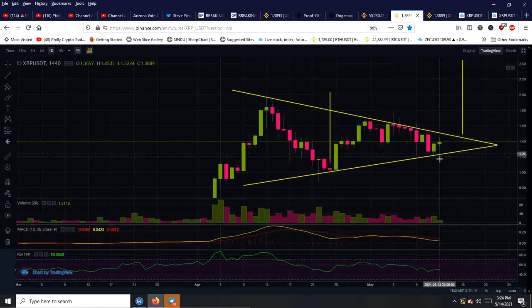We may touch up here again, we may come back down here again. So this is what we're looking at, guys. The apex of this triangle, give or take a little, is probably going to play out around the next few days. I'm thinking maybe a week.